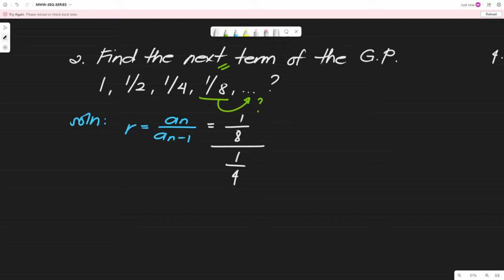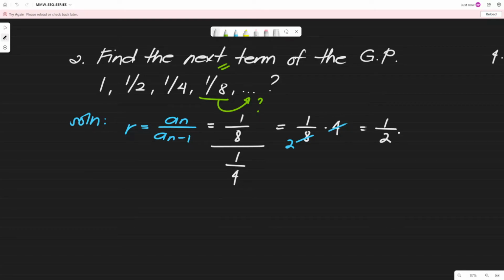If we have a fraction divided by another fraction, kunin nyo lang yung reciprocal ng nasa denominator, then multiply nyo sa numerator. So we have 1/8 times 4. Diba reciprocal ng 1/4 is 4. So yung 8 and 4 may makakancel dito, so 2 na lang ang maiiwan. Therefore the common ratio is 1/2.